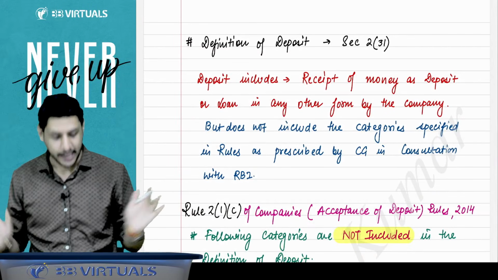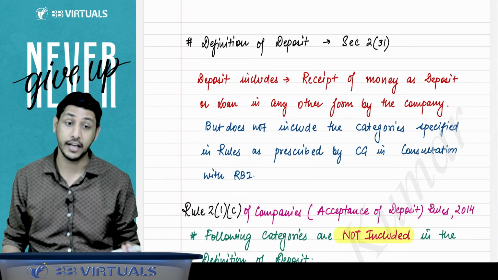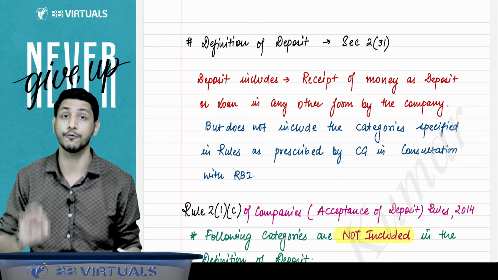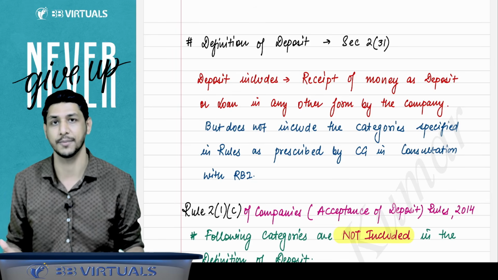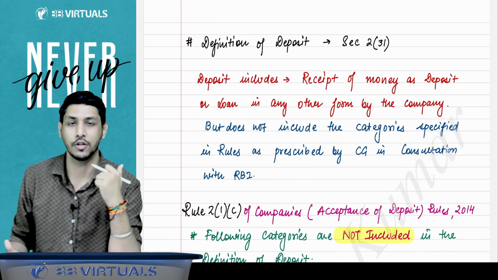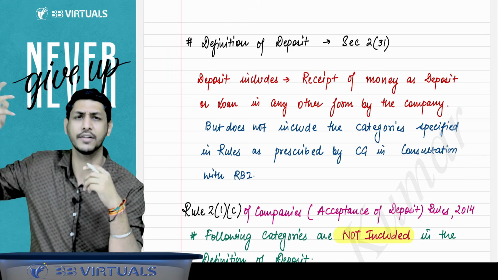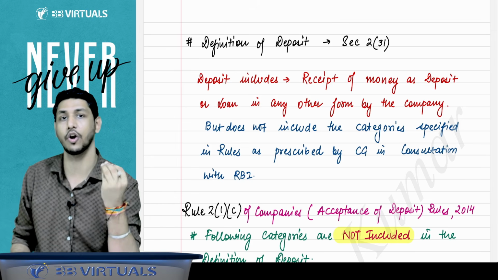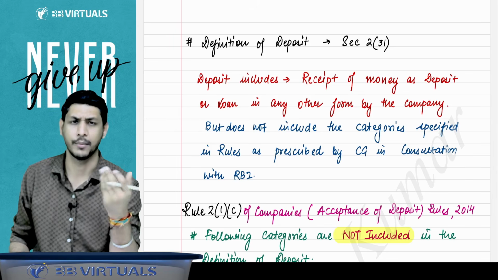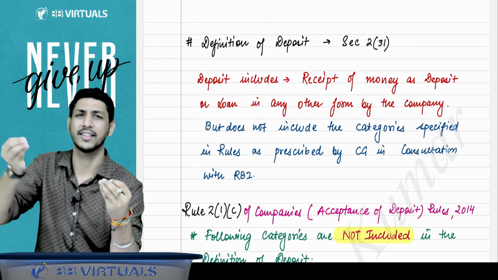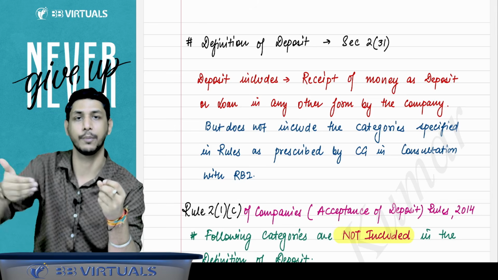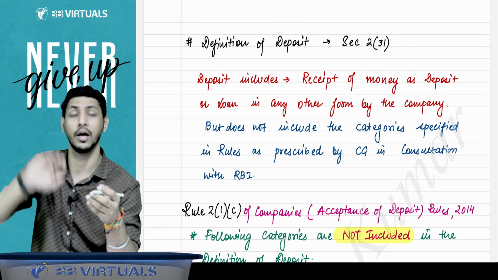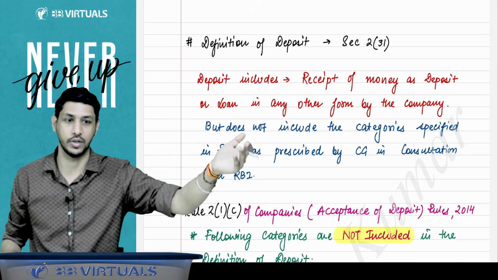So now we are going to start the definition of deposit. That is very, very important because the Institute very frequently asks questions from this topic, that what amount is not considered as a deposit. They have asked the question in May 25 also. They have asked the question in September 25 also, and in the previous examinations also. They usually ask the question from this point, which is not considered as a deposit. Out of the following amounts you have to tell, like they must be giving you 2-3 points, and for every point you have to give the reasoning that so and so amount is considered as deposit, and so and so amount is not considered as a deposit because of so and so reason.